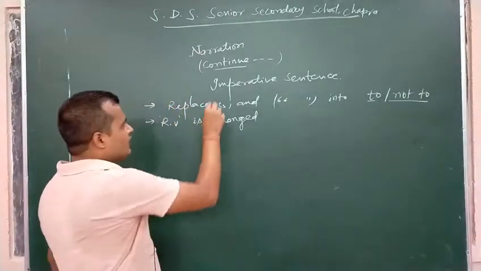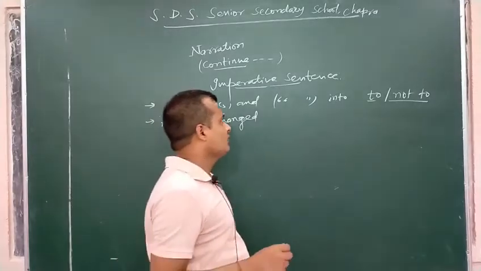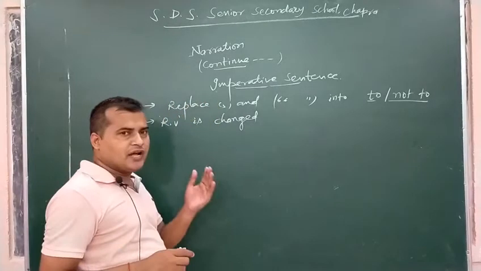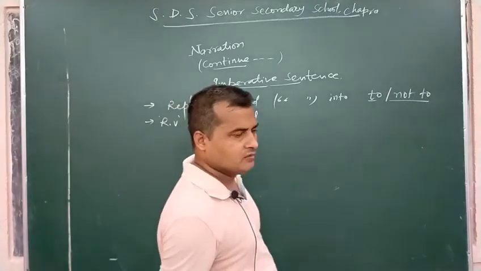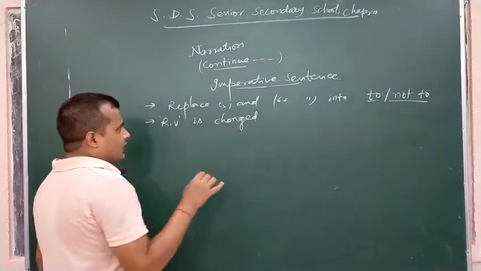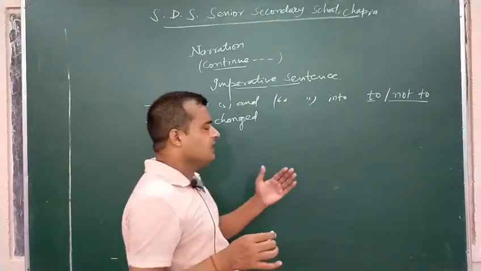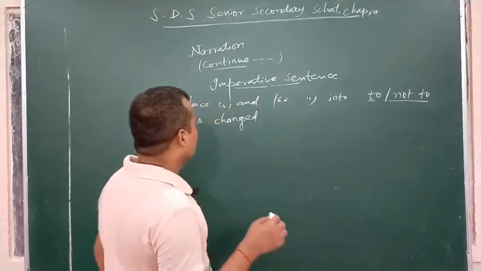Once again, we are here to discuss the rest type of sentences which we have to change from direct to indirect. Today, imperative sentence is to be discussed. It will be the last one. It is very easy to change an imperative sentence from direct to indirect.